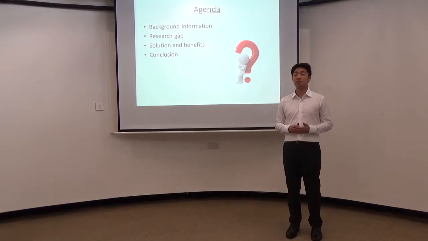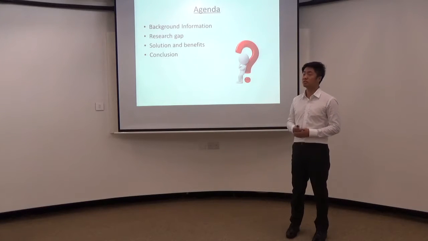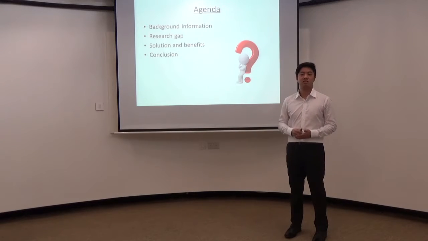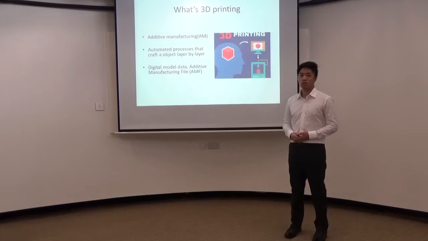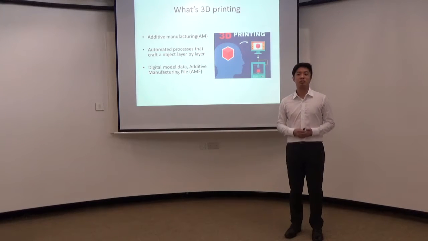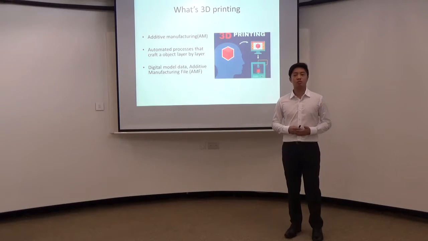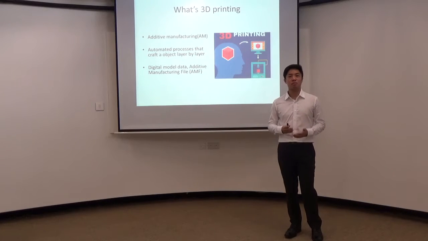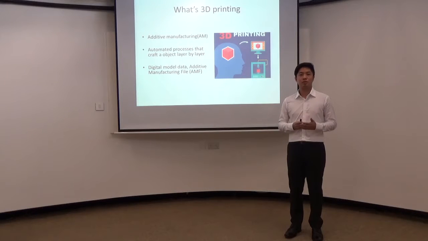In this presentation, I'm going to cover background information, research gap, possible solutions and benefits, as well as conclusion. So, let's start. What's 3D printing? 3D printing is also known as additive manufacturing, AM. It's an automated process that will create objects layer by layer. It can be in any shape, any geometry, as long as you have the digital model data, which is also known as additive manufacturing file, AMF.